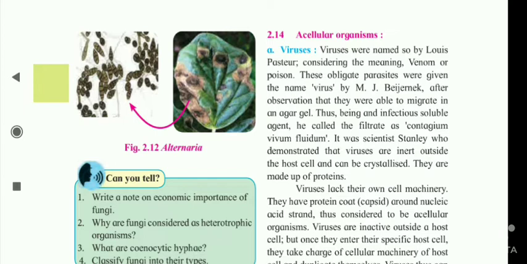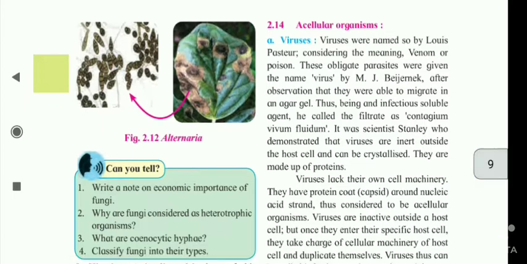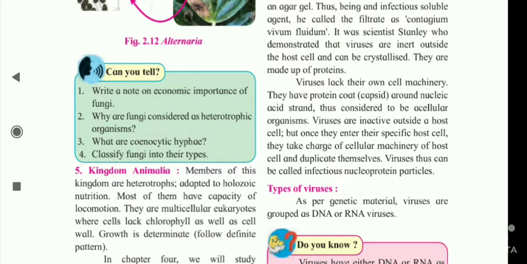It was scientist Stanley who demonstrated that viruses are inert outside the host cell and can be crystallized. They are made up of proteins. Viruses lack their own cell machinery. They have a protein coat, the capsid, around a nucleic acid strand, thus are considered acellular organisms. Viruses are inactive outside a host cell, but once they enter their specific host cell, they take charge of the cellular machinery of the host cell and duplicate themselves. Viruses thus can be called infectious nucleoprotein particles.